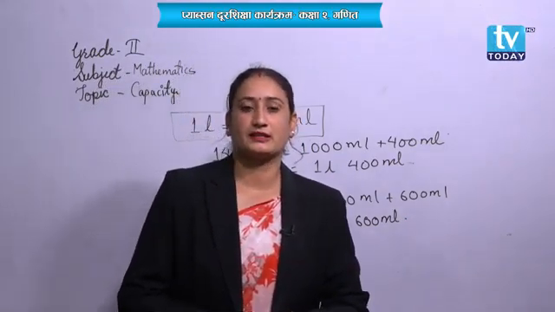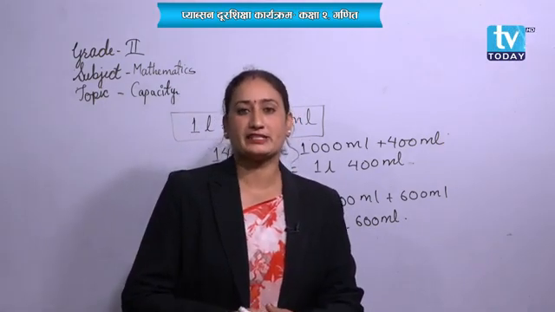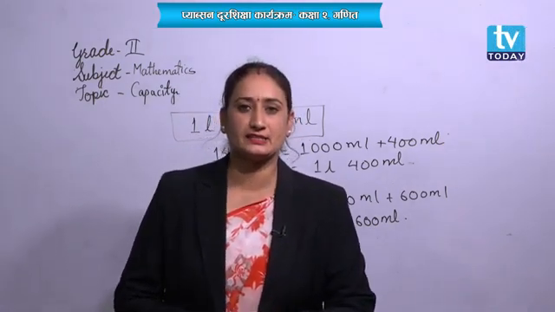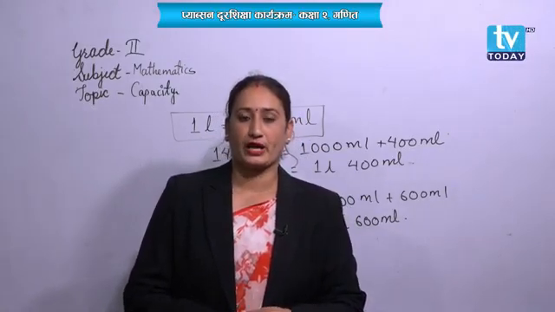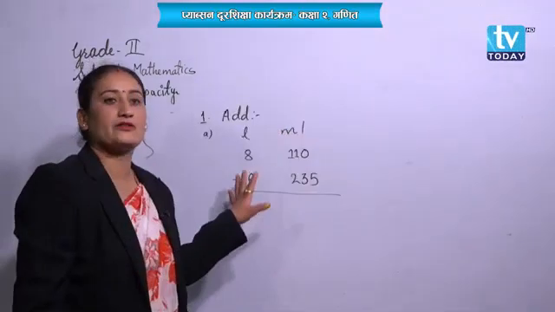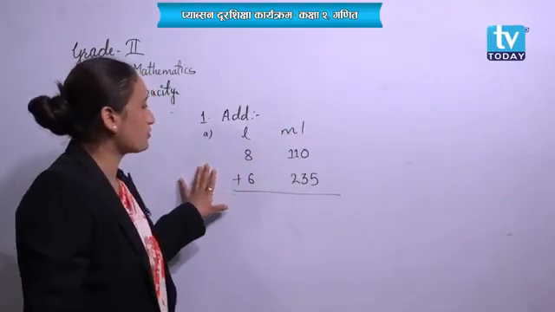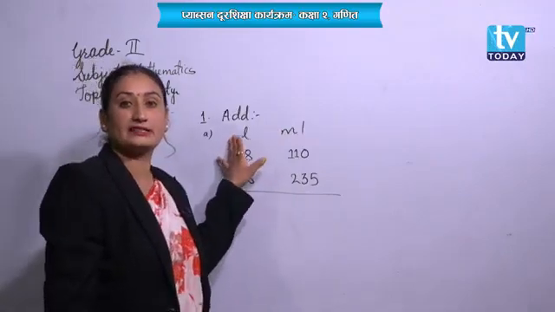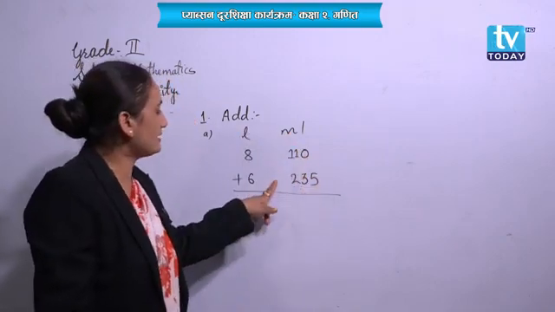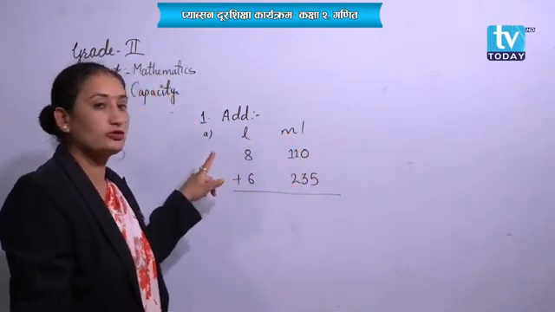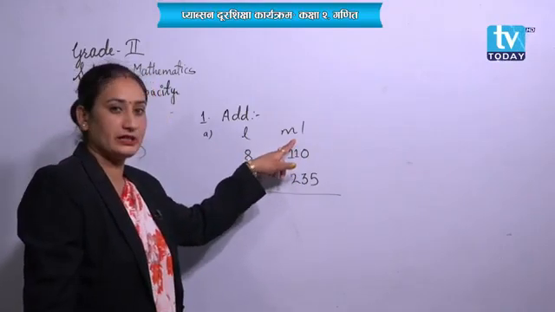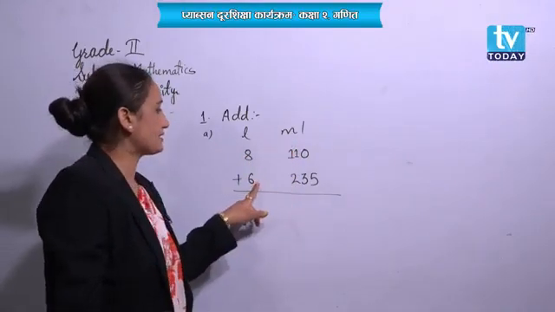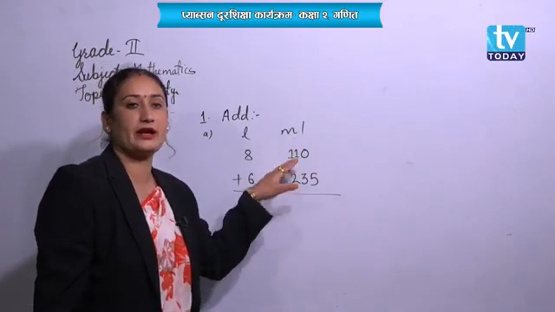So students, let's practice one question of addition and one question of subtraction as well. Are you ready to practice? Okay, now students, let's practice this question. It's given in liter and milliliter. You have to add 8 liter 110 milliliter with 6 liter and 235 milliliter.